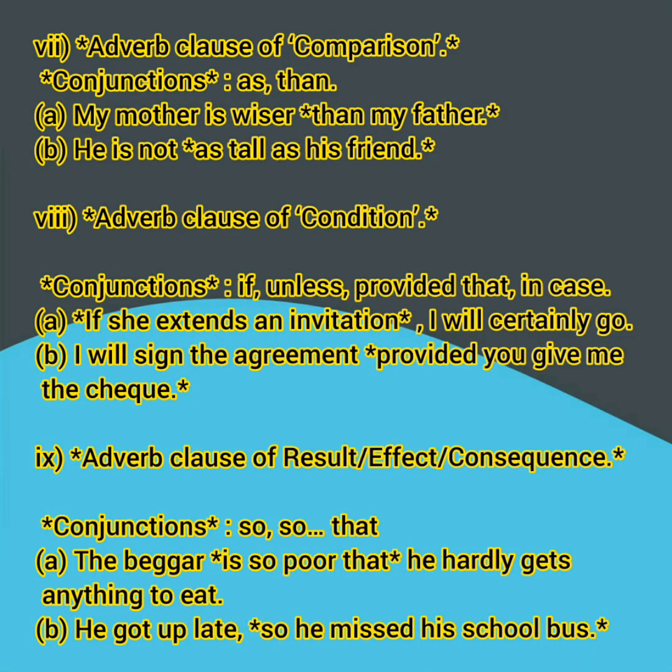Next one we are going to see is adverb clause of comparison. So the conjunctions are as, than. My mother is wiser than my father. My mother is wiser is the main clause. Than my father is the subordinate clause, adverb clause of comparison. He is not as tall as his friend. He is not is the main clause. As tall as his friend is the subordinate clause, that is adverb clause of comparison.